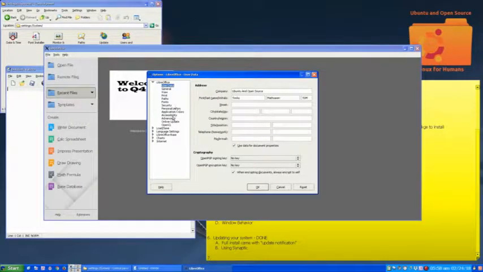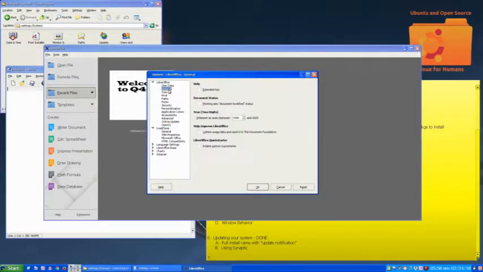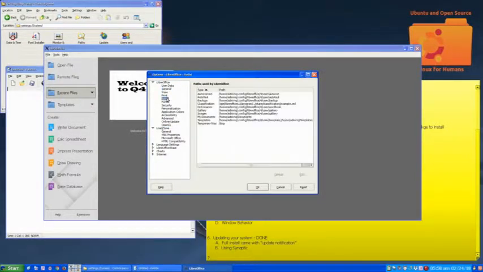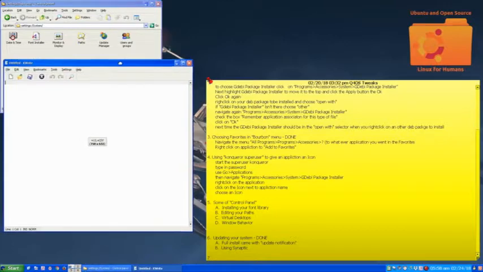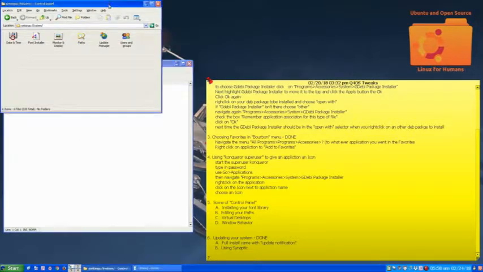Here we go. And I think it's here. General. Here we go, Paths. And so this is how you would change the paths in LibreOffice. My Documents. So its paths are defined by the application itself. Over here in kwrite, it's relying on the TDE desktop environment paths.